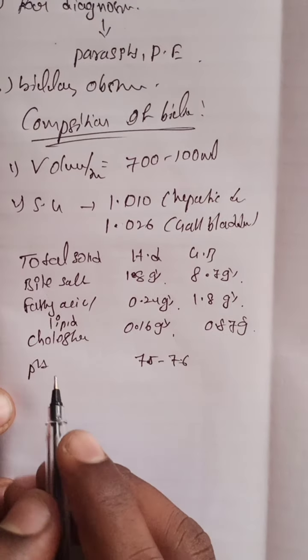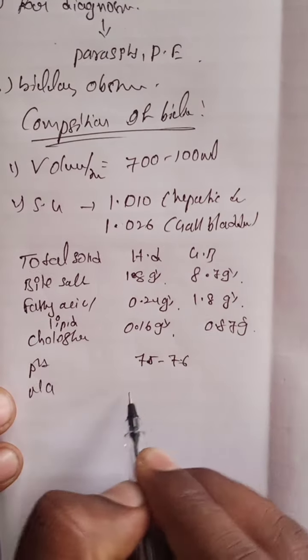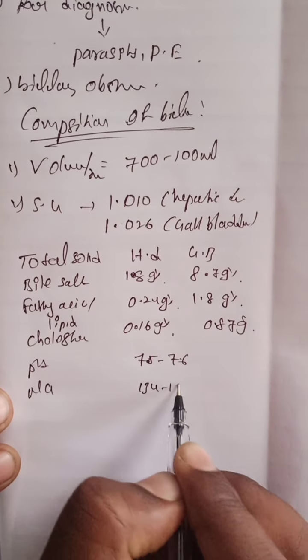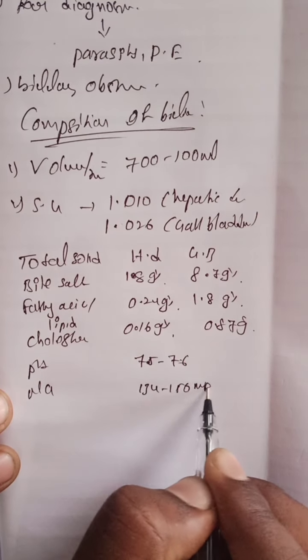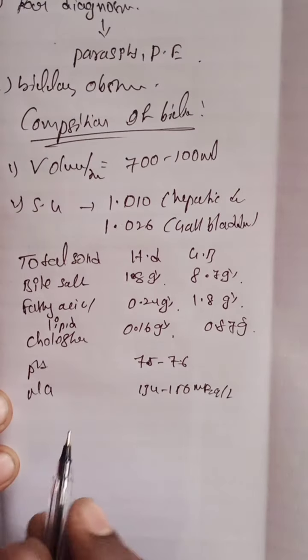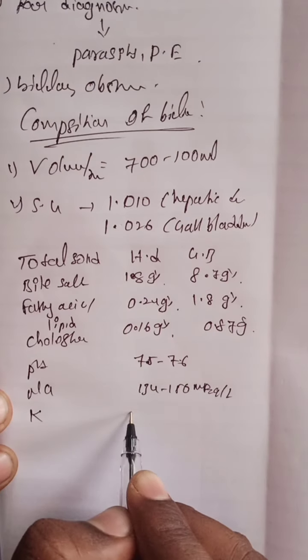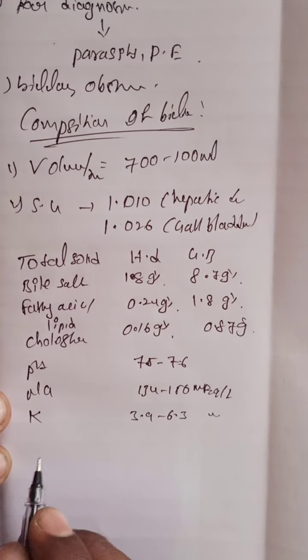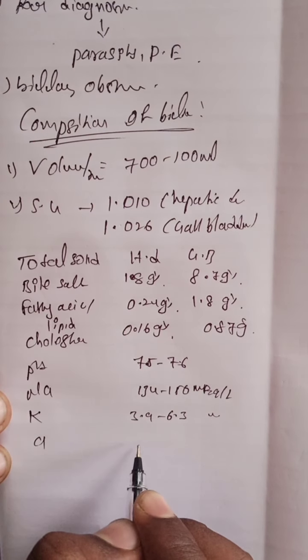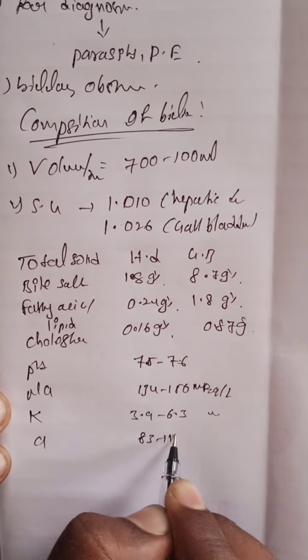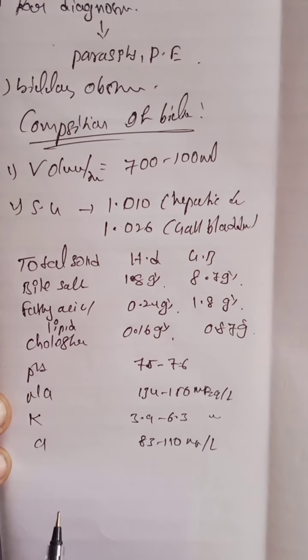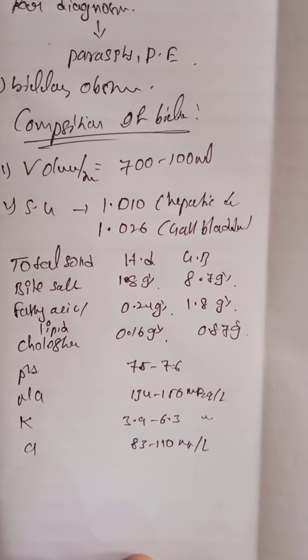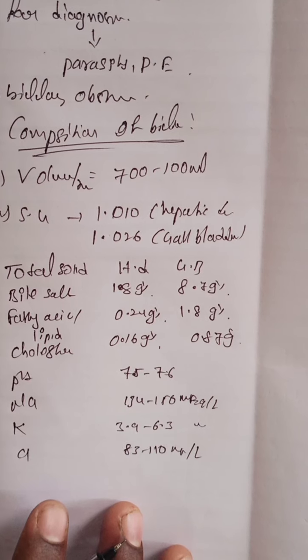And the next one, what about the sodium? Sodium is 134 to 156 mEq per liter. Potassium is 3.9 to 6.3 mEq per liter. And chloride ions are 83 to 110 mEq per liter. So this is the composition of the bile.